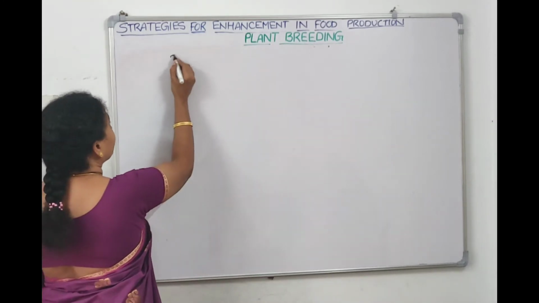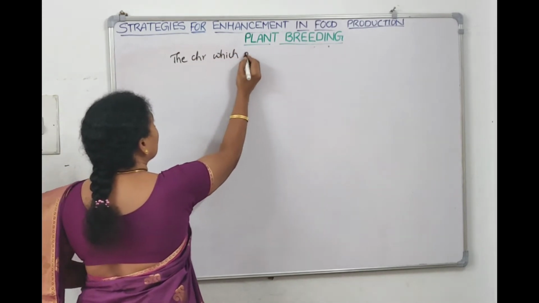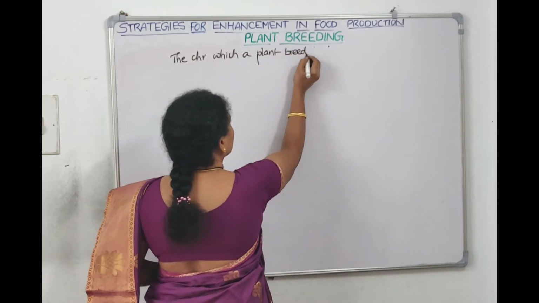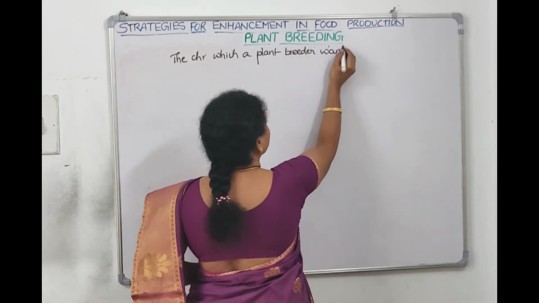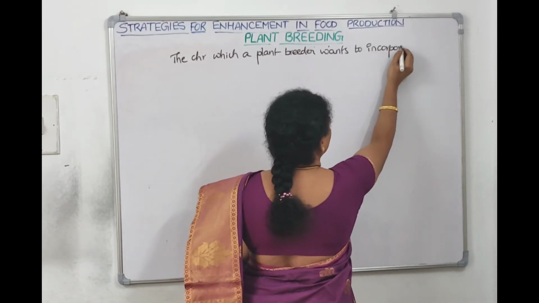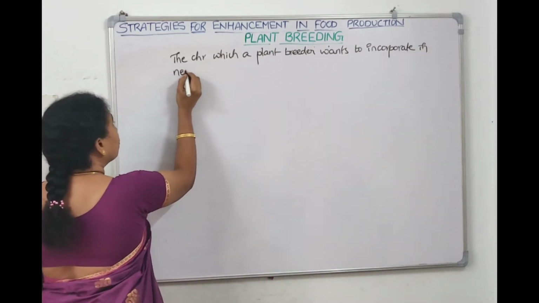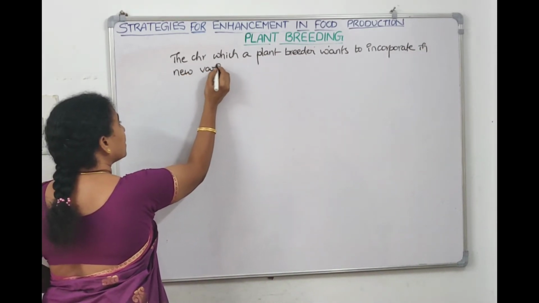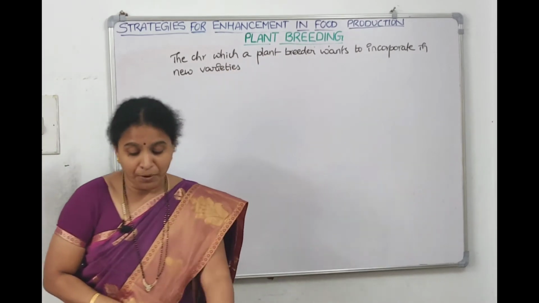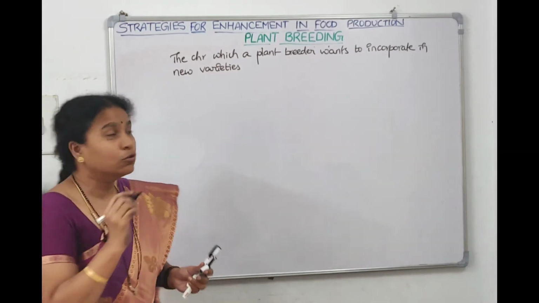Let us write down the characters which a plant breeder wants to incorporate into new varieties, right? If I ask you what are the points we want to incorporate, the first would be increase in yield with good quality.